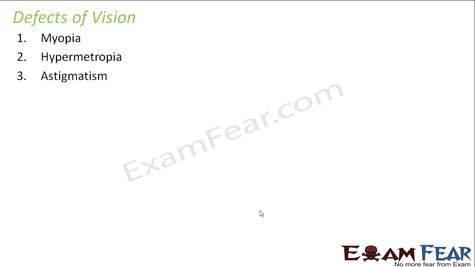So now we will talk about some of the defects of vision. You would have seen that many people use spectacles because they have some problems in vision. Some of them cannot read the newspaper properly. Some of them cannot view distant objects clearly. So there are different types of defects of vision, and we will discuss them. The first one is myopia. The second one is hypermetropia. Then astigmatism, and the fourth one is presbyopia. These are the 4 types of defects of vision which we will now be discussing one by one.